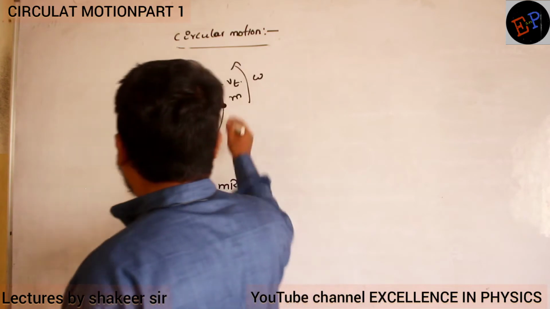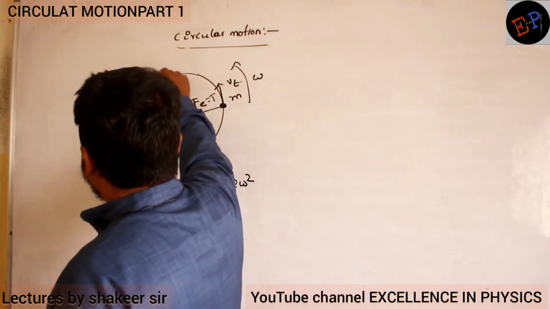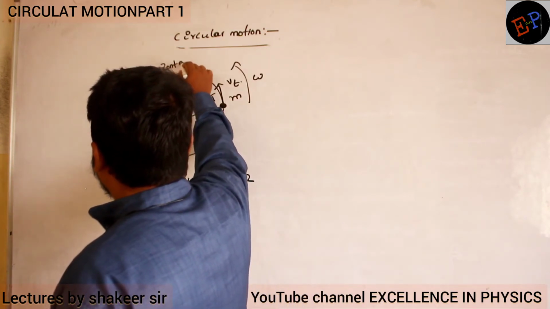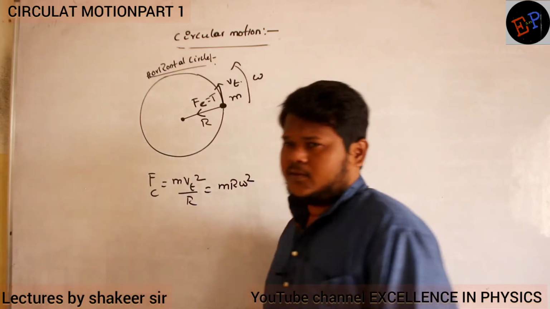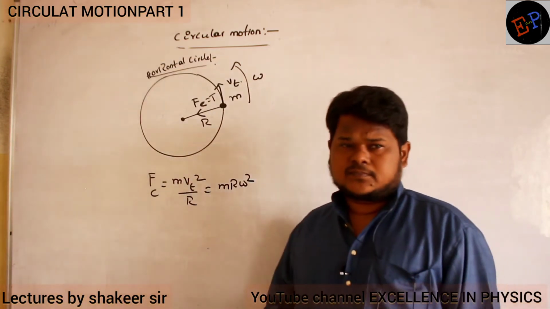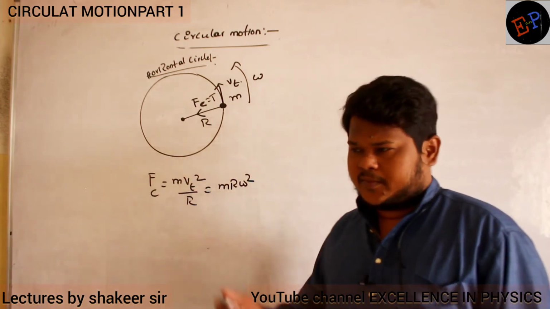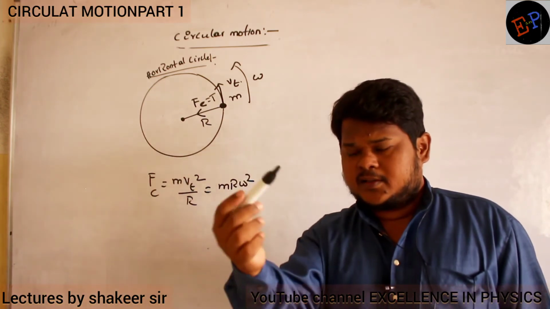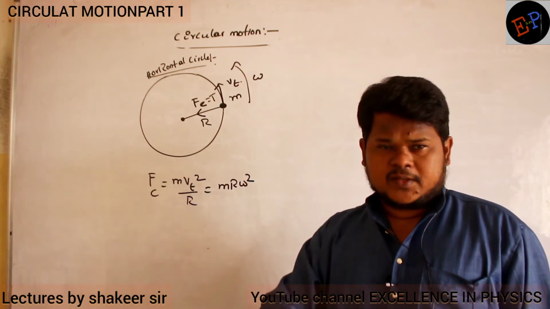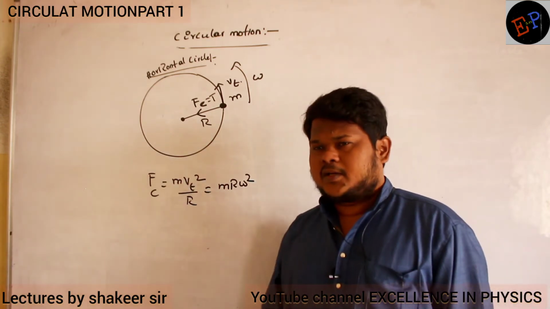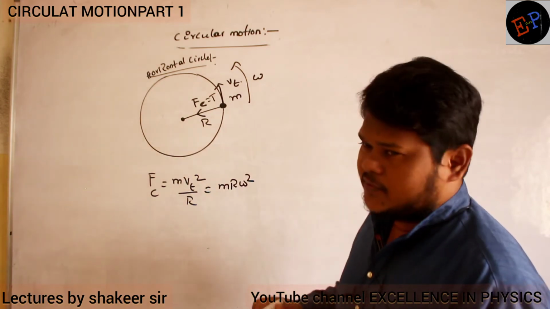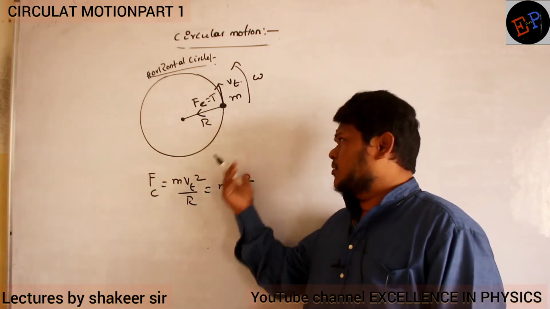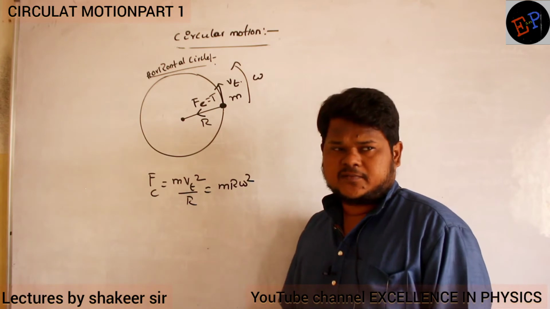And what kind of circular motion is this? Let us call it a horizontal circle. If it is a horizontal circle, you need not consider the weight of the body, because if the body is moving horizontally, weight is acting downwards. So weight does not have any role in providing centripetal force. Clear? So here who is providing centripetal force? Tension. And these are the equations of centripetal force.